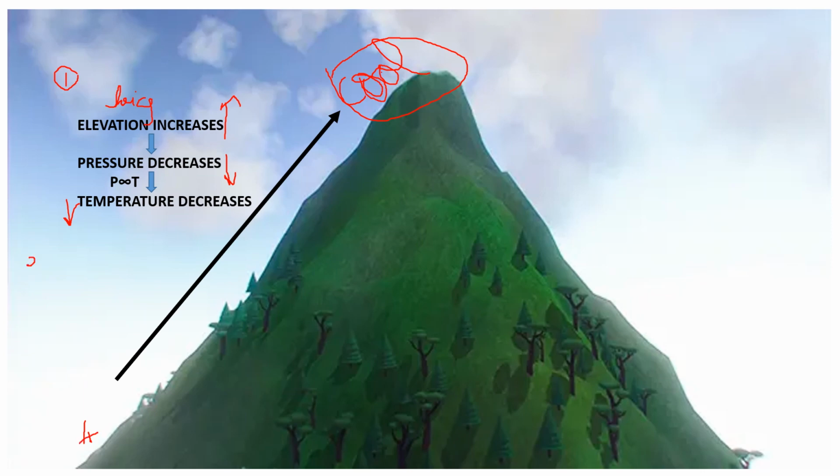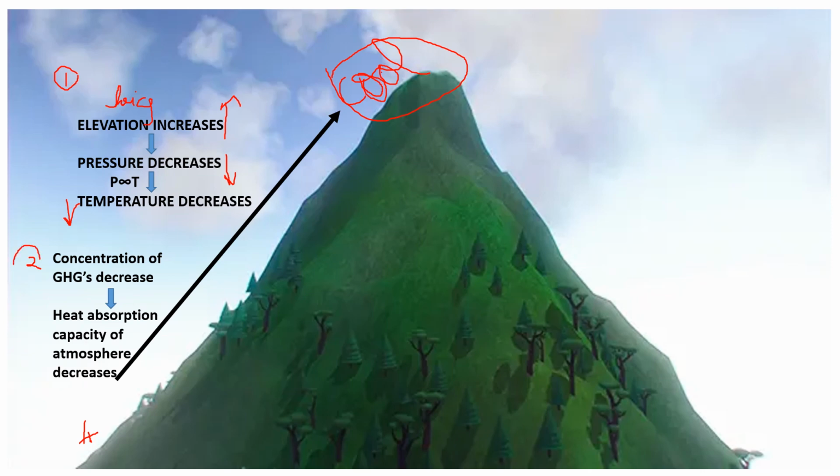Now one of the reasons is that, and the second reason will be that the concentration of greenhouse gases is very low on top of the hill. The concentration of greenhouse gases decreases as you go to the top of the hill, because of which the heat absorption capacity of the atmosphere also decreases. So this is a second reason why there will be a decrease in temperature with an increase in altitude.